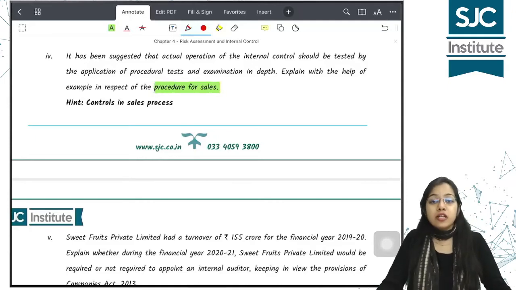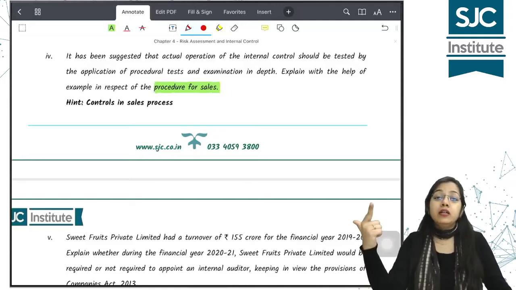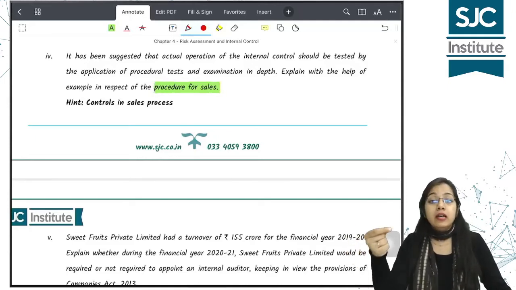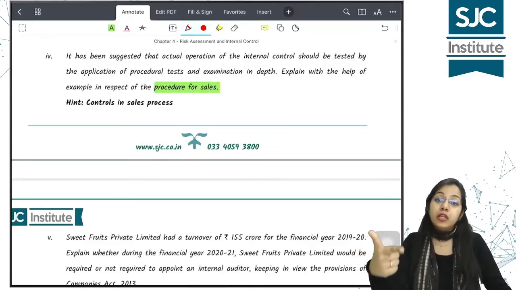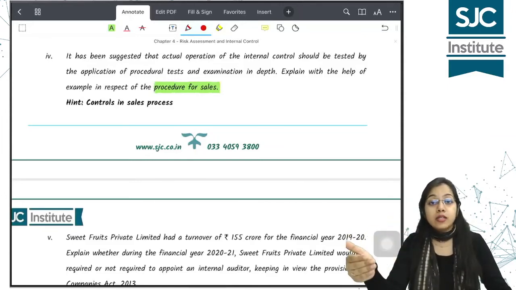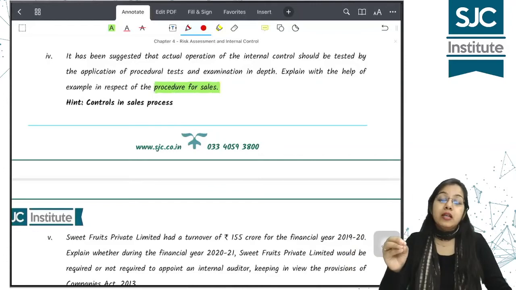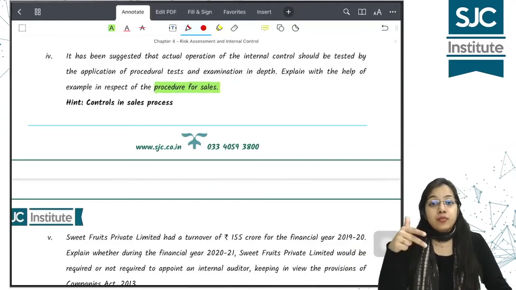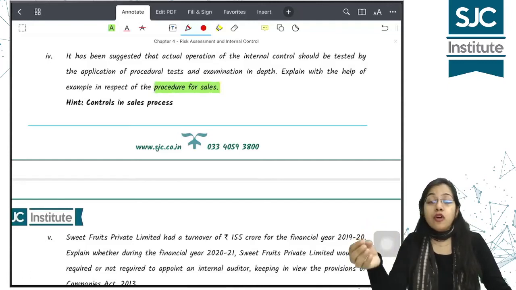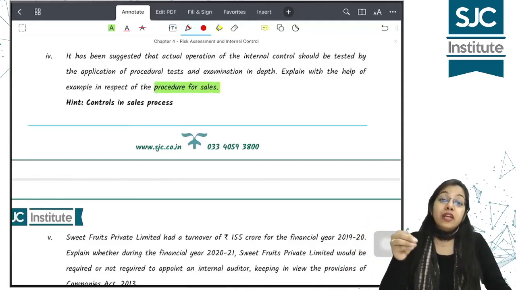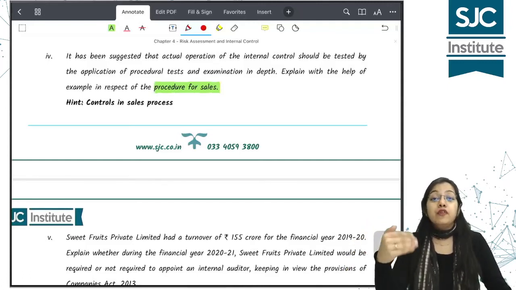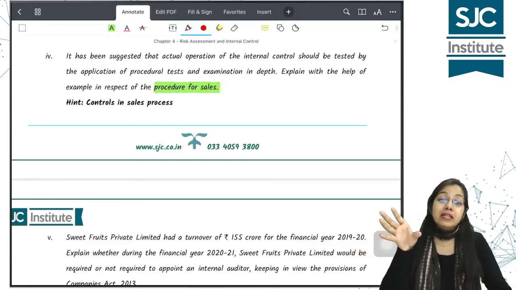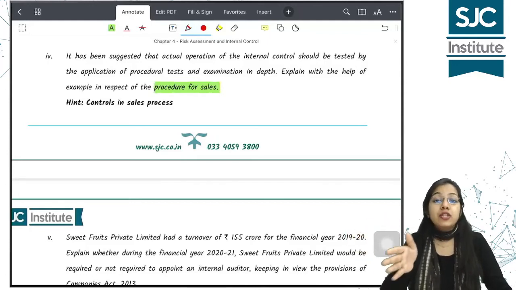A sales order is prepared, right? The credit limit, the credit period that is allowed to the customer should be the normal credit period allowed to all customers. If any special credit period is allowed, proper approval should be taken, right? उसके बाद invoicing should be done properly. Before accepting the sales order, inventory level should be checked whether we can fulfill the order or not. इसी तरह से जो master price list है वहीं से prices आने चाहिए. All the prices should match the master price list.